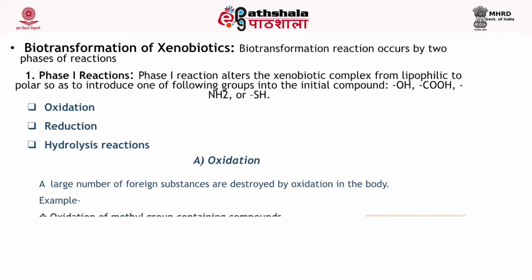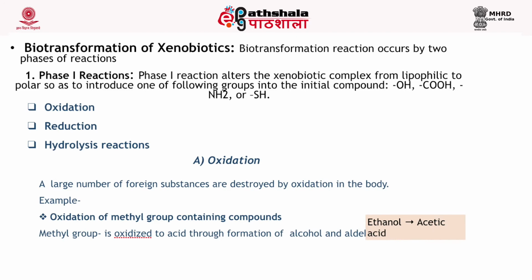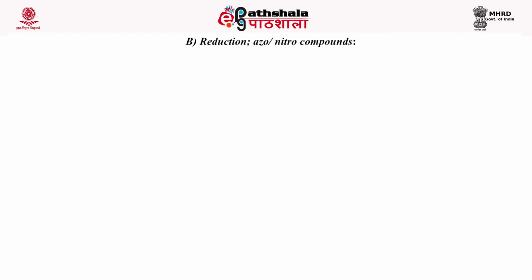We'll discuss the oxidation reaction. A large number of foreign substances are destroyed by oxidation in the body. In the oxidation reaction, for example, a methyl group is oxidized to acid through formation of alcohol and aldehydes. Ethanol is converted to acetic acid, methanol is converted to formic acid, benzaldehyde is converted to benzoic acid by the oxidation of these groups. Then the reduction reaction.